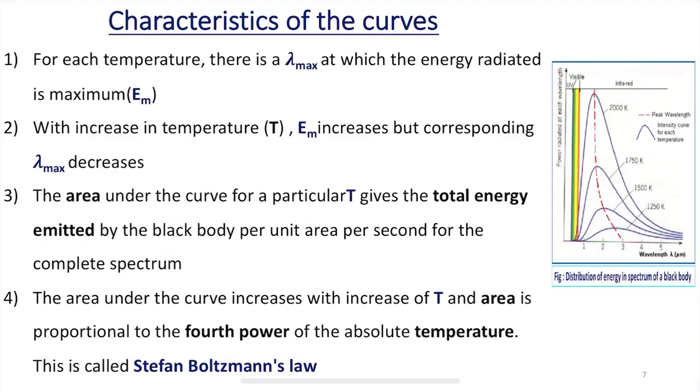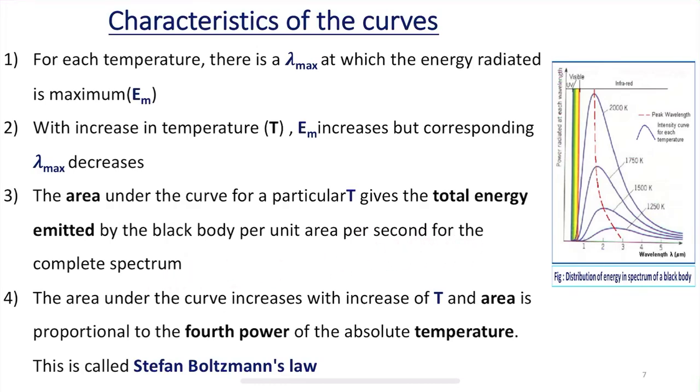What information does the area of the spectrum give? Area means the space observed below the peak. So, the area of the curve for a particular temperature gives us information about the total energy emitted by the black body per unit area per second for the complete spectrum.